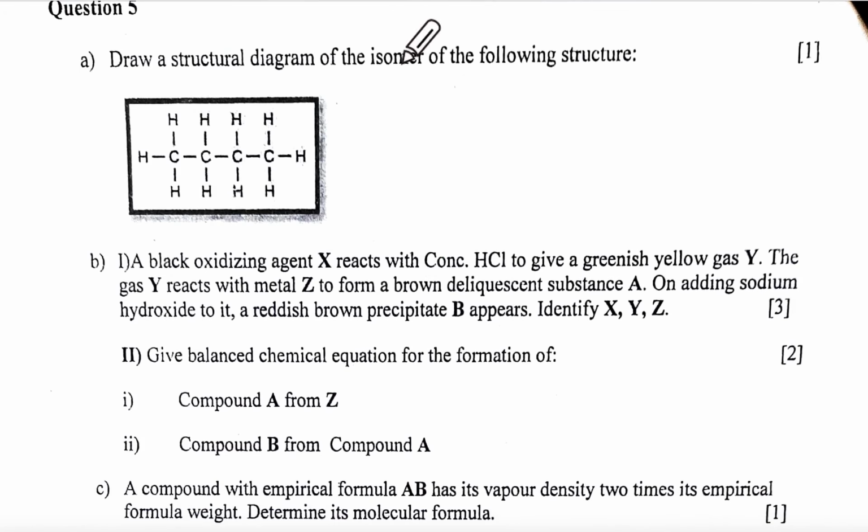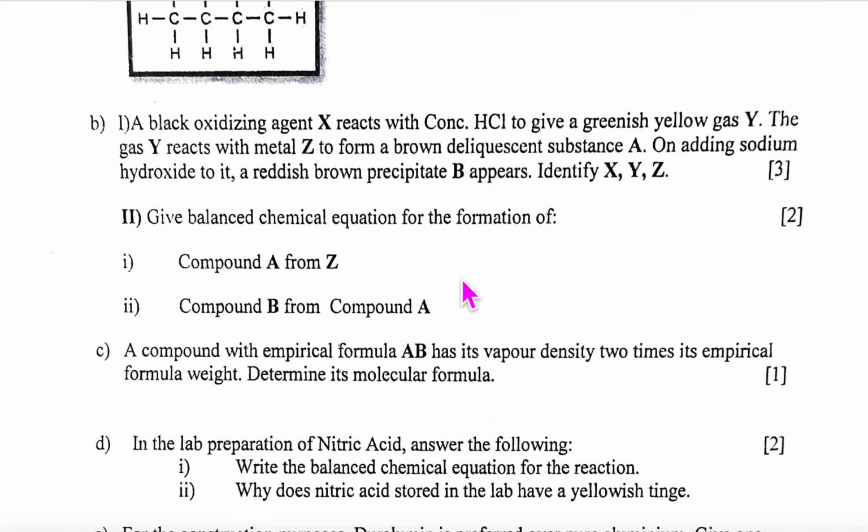Structural diagram of the isomer of this. For the isomer, it will be like this, but we will just write like this. Understanding? And everywhere you have to write H, H, H. You can do that for 1 mark. Would you get 1 mark for this? Yes? Okay. Let us come to B.